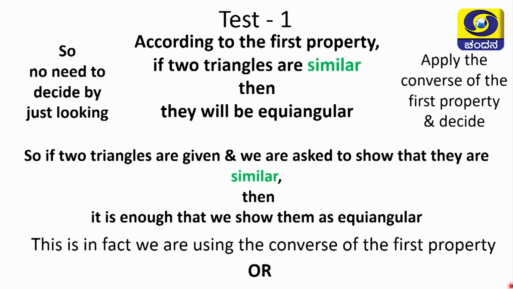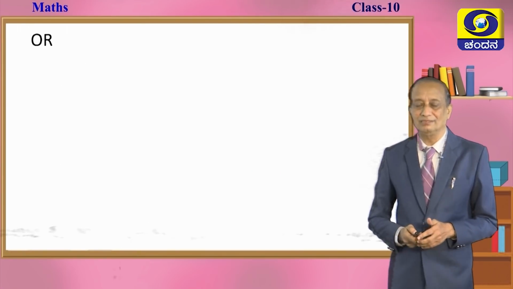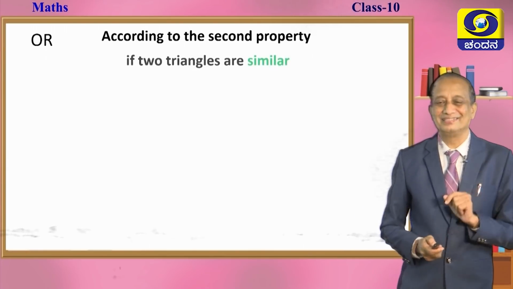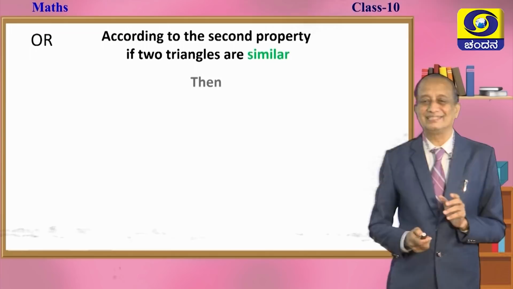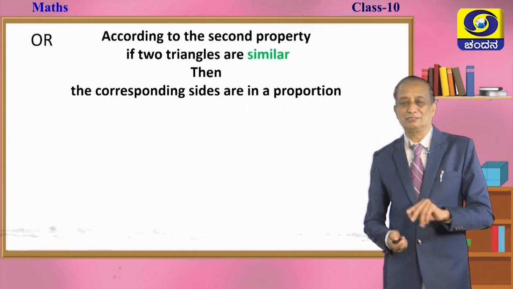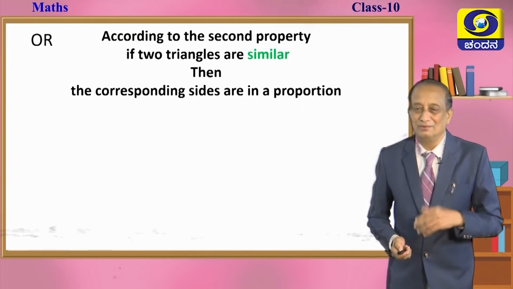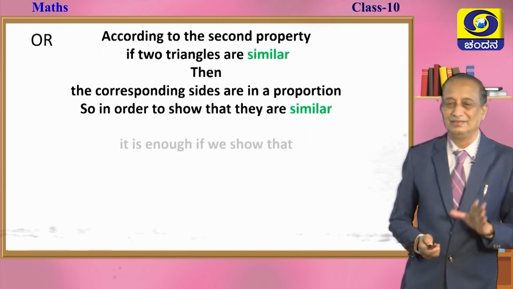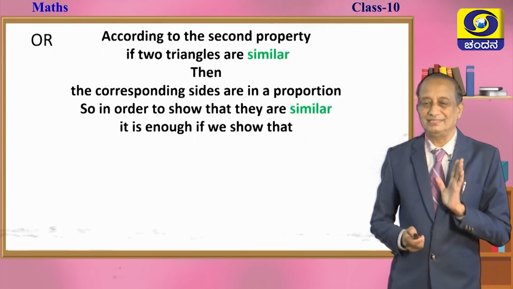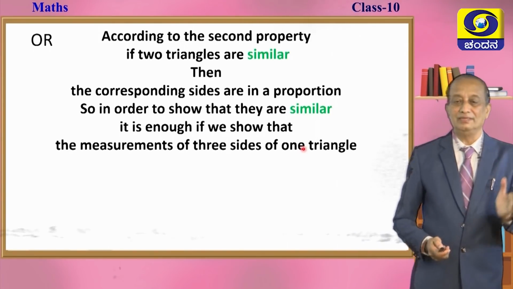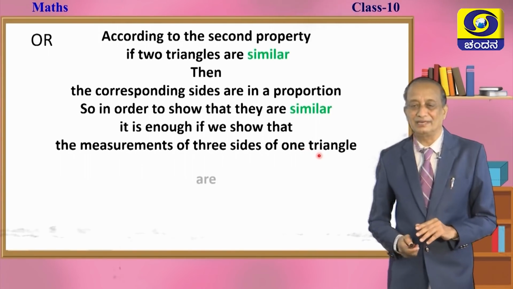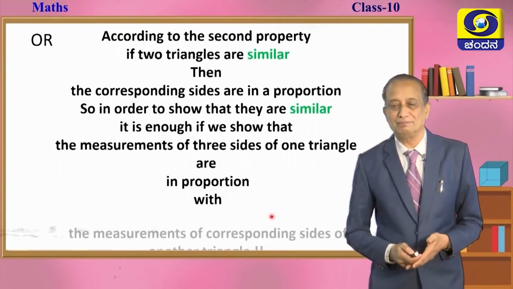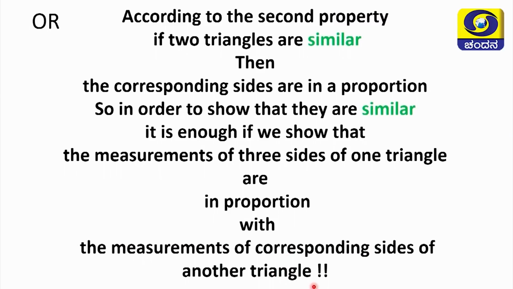Okay. Now, can we do it this way, children? According to the second property, recall the second property, if two triangles are similar, then the corresponding sides are in a proportion. What is the converse of this? So, in order to show that they are similar, what do we have to do? It is enough if you show that the measurements of three sides of one triangle are in proportion to the measurements of corresponding sides of another triangle.